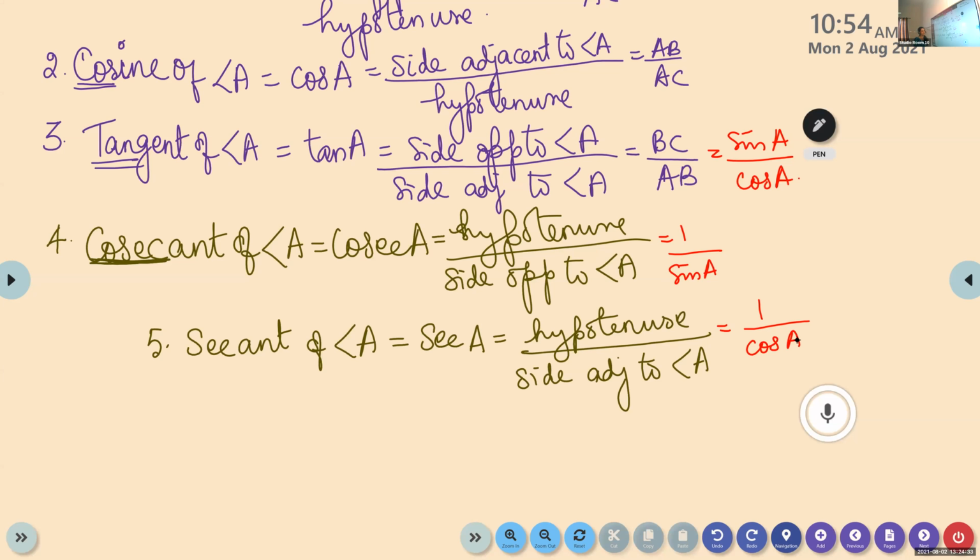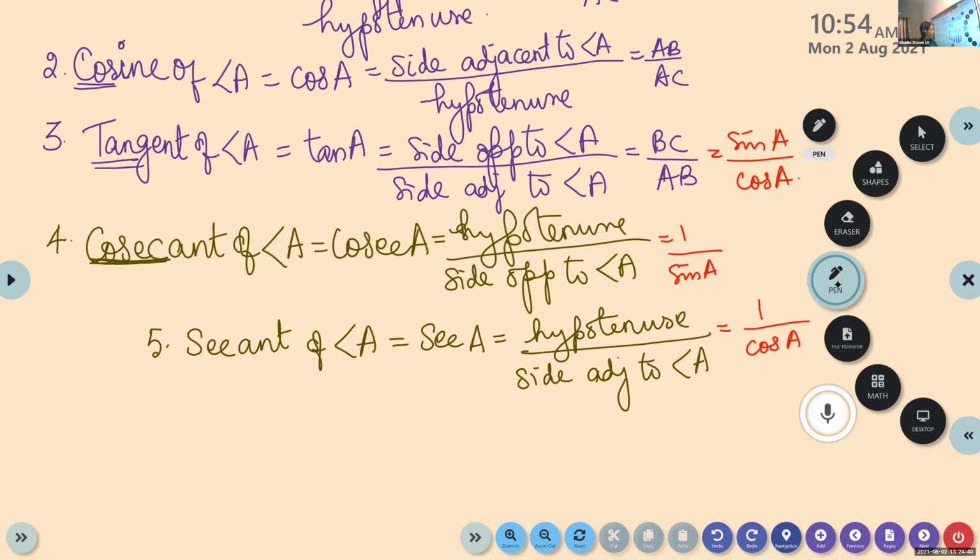Secant of angle A, we denote it as sec A, which is equivalent to hypotenuse by side adjacent to angle A.